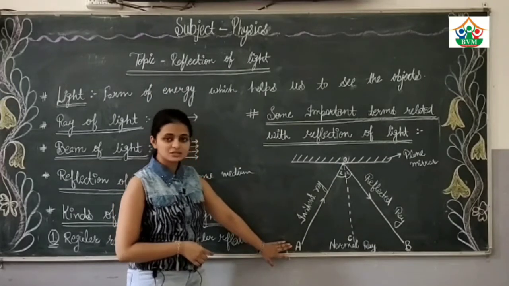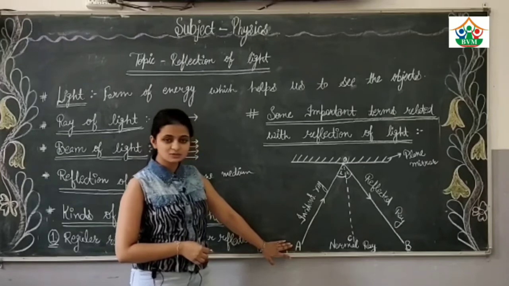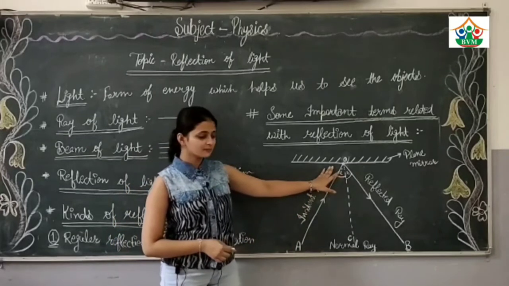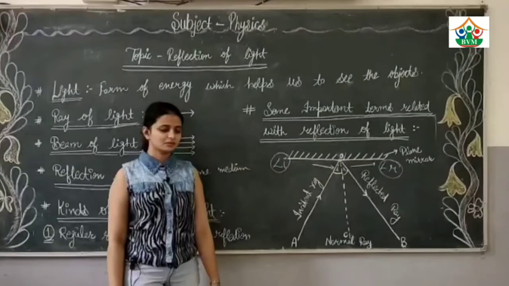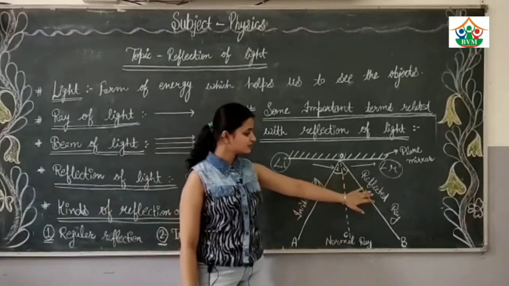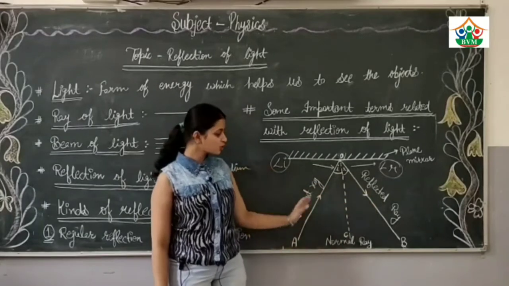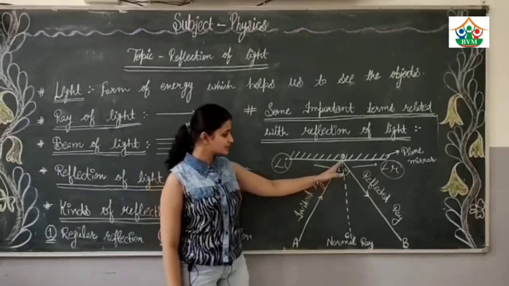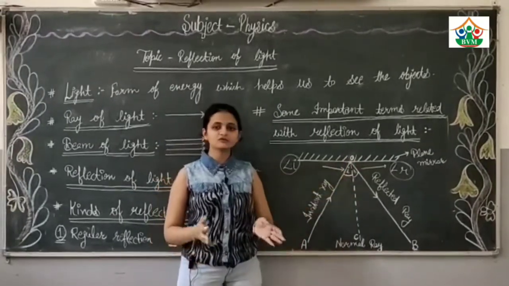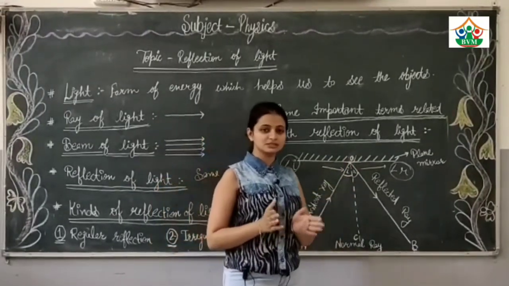When the light starts moving from the object A, it falls on the mirror at point O, and the point of reflection is the point from where our reflected ray starts. According to the diagram, it is represented by the point O. So here point O represents the point of reflection as well as the point of incidence.